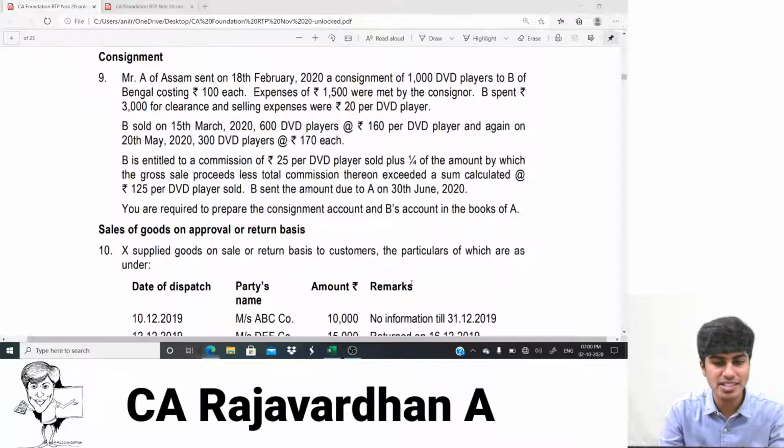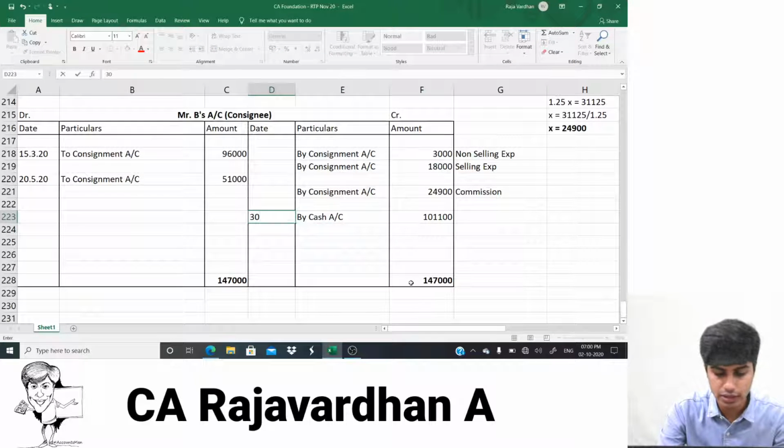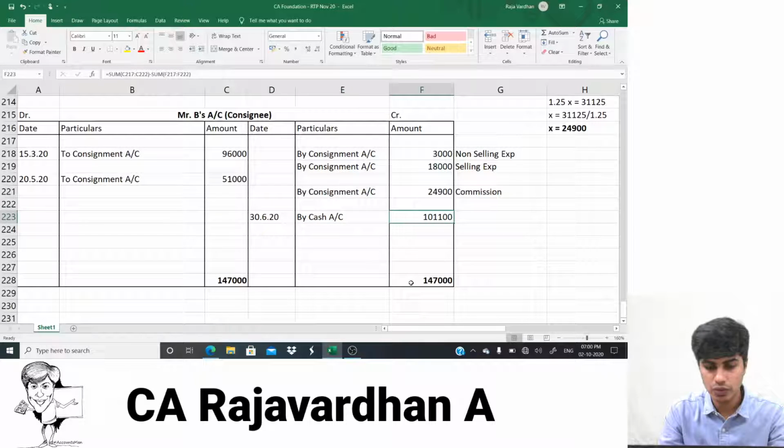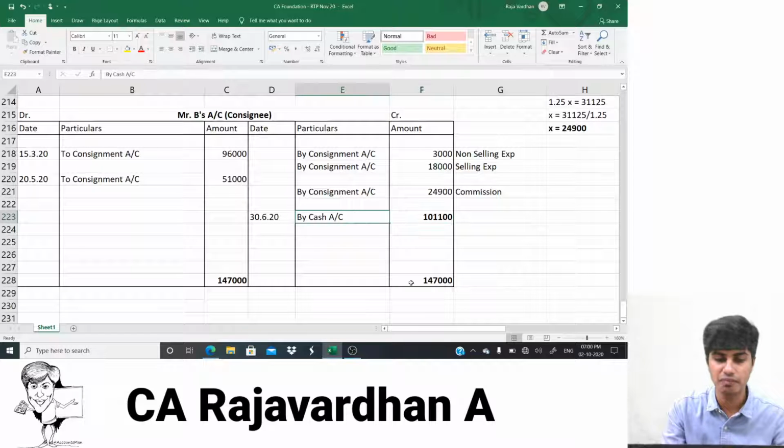So what date is this transaction happening? They've told it is 30th of June. So I'll write here 30th June 20. Guys, this is balancing figure. Don't forget. Don't say, sir, where did you get this amount from? This is balancing figure. I would type it here. Balancing figure.